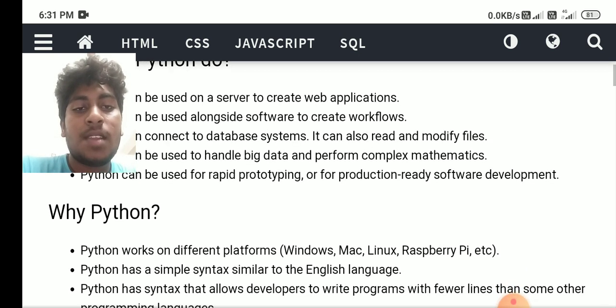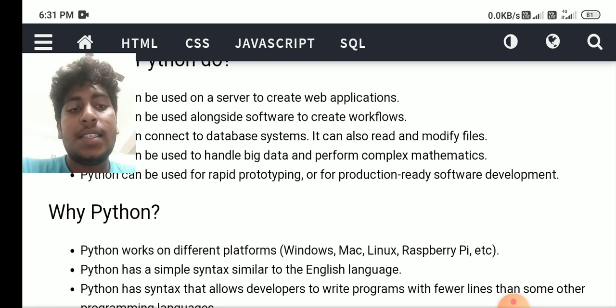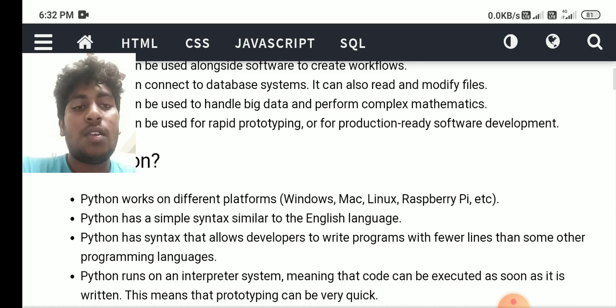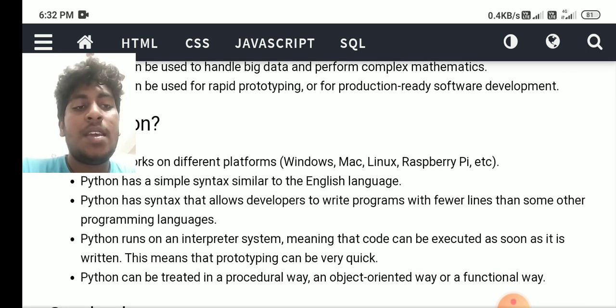Why Python? Python works on different platforms like Windows, Mac, Linux, Raspberry Pi, etc. Python has a simple syntax similar to the English language. Python has a syntax which allows developers to write programs with fewer lines than some other programming languages. Python runs on an interpreter system, meaning that code can be executed as soon as it is written.